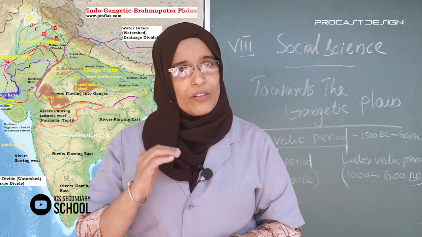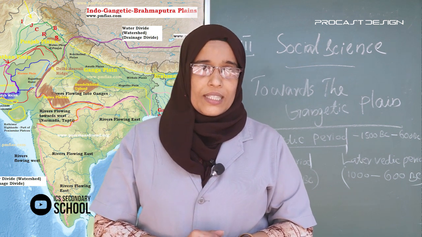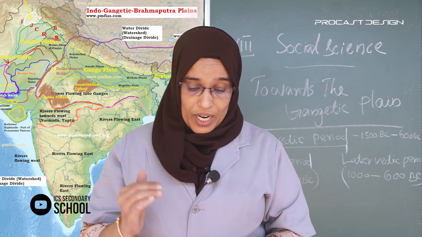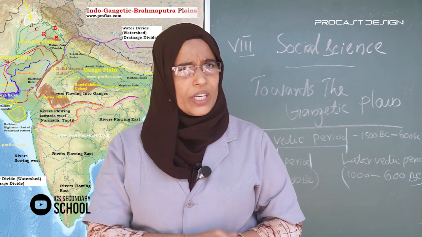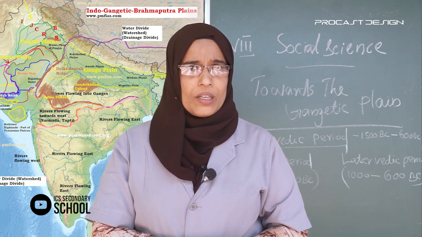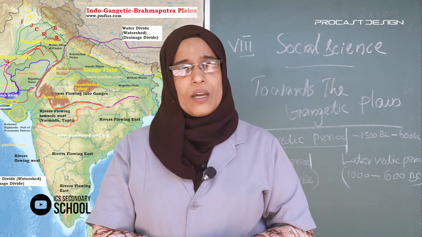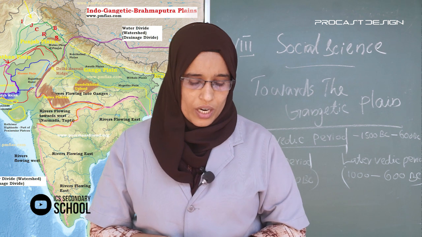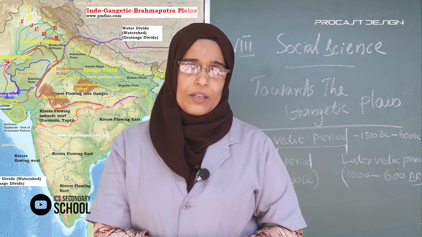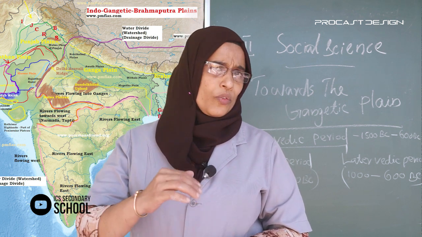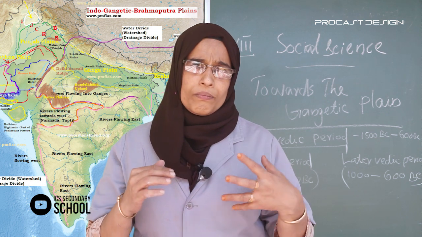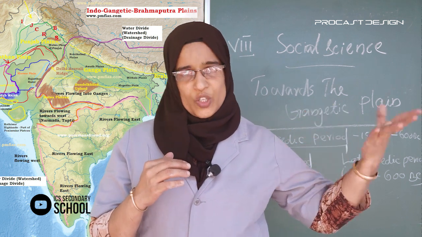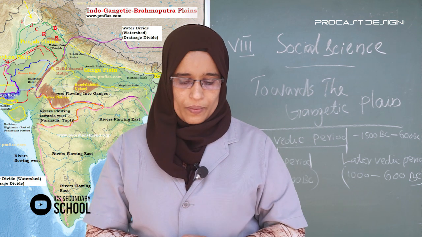The society was stratified into 4 divisions. Which are the divisions? Brahmins, Kshatriyas, Vaishyas and Shudras. Brahmins were the priests and the highest class.